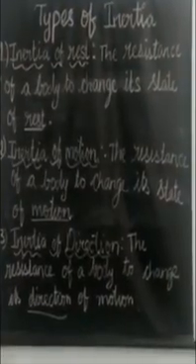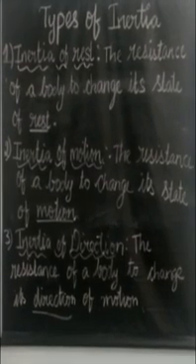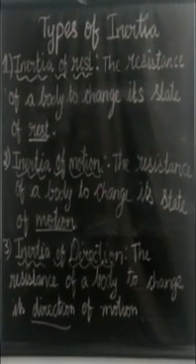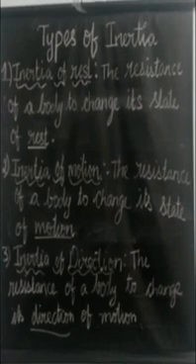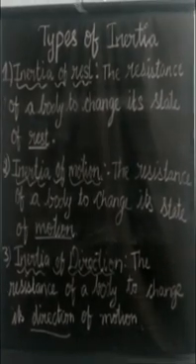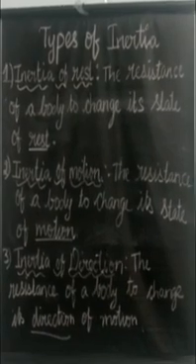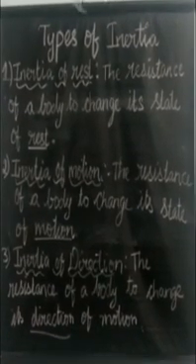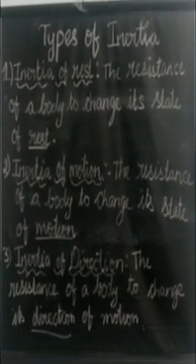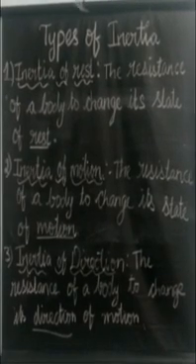Let us see the types of inertia. There are three types of inertia: inertia of rest, inertia of motion, and inertia of direction. Now let us see about inertia of rest. The resistance of a body to change its state of rest is called inertia of rest.